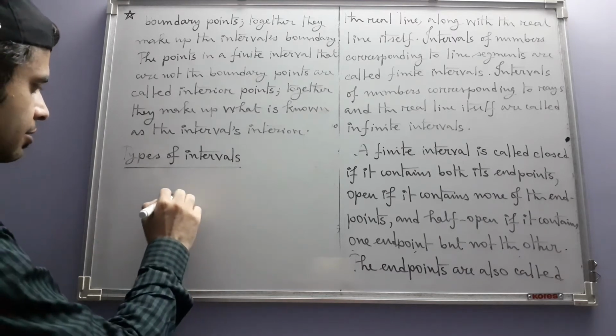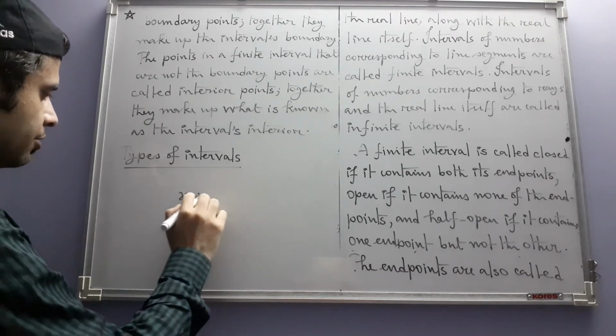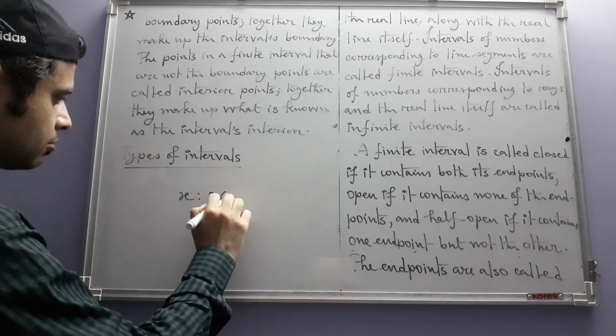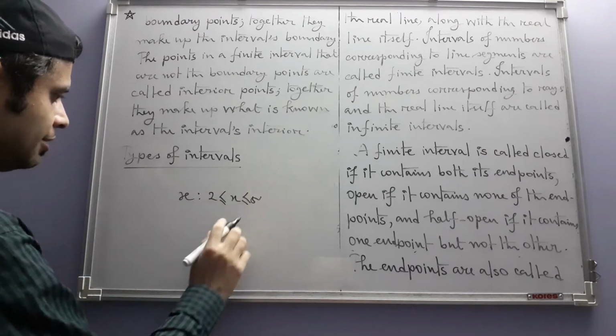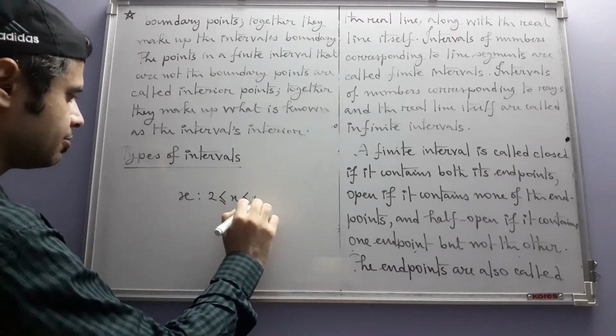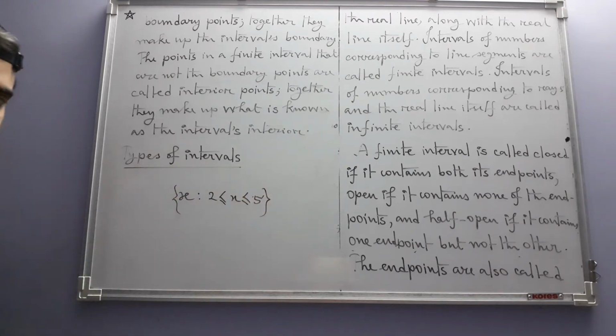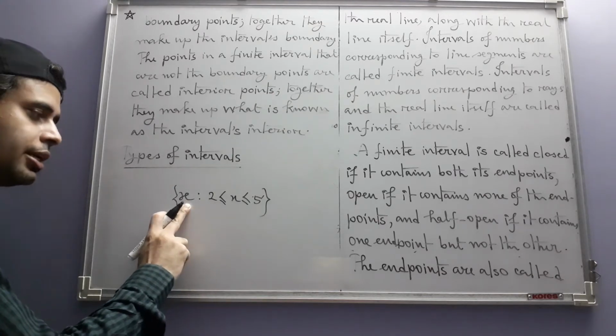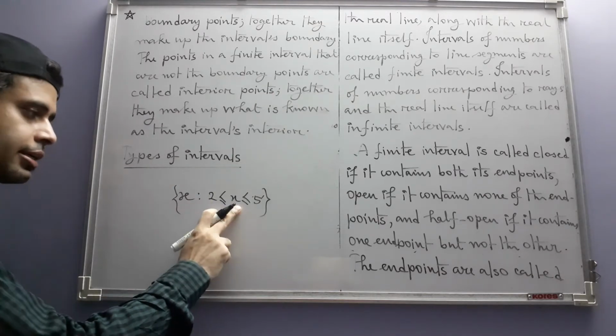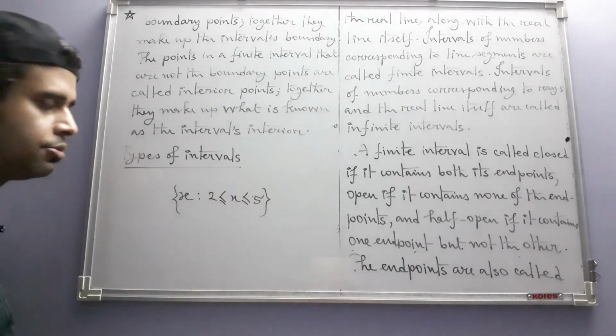I mean, we have been writing in this way, no? If we write it properly as a set, we just have to supply the curly brackets. That will tell us that this is a set of all real numbers x such that x lies between 2 and 5, including 2 and 5.